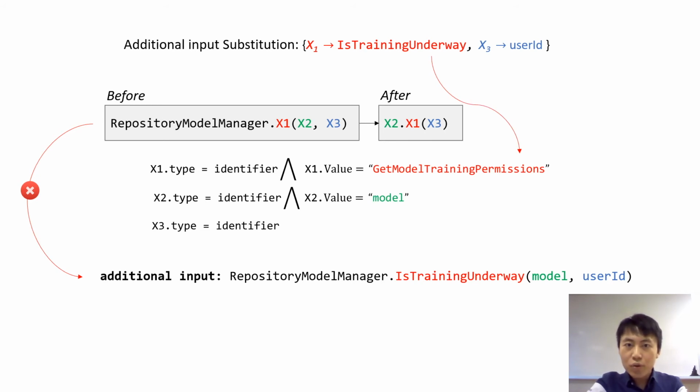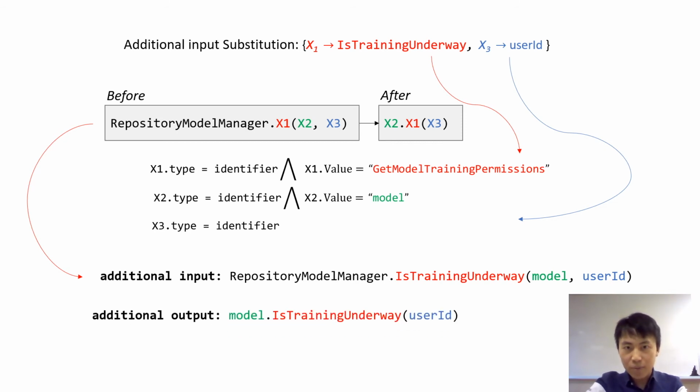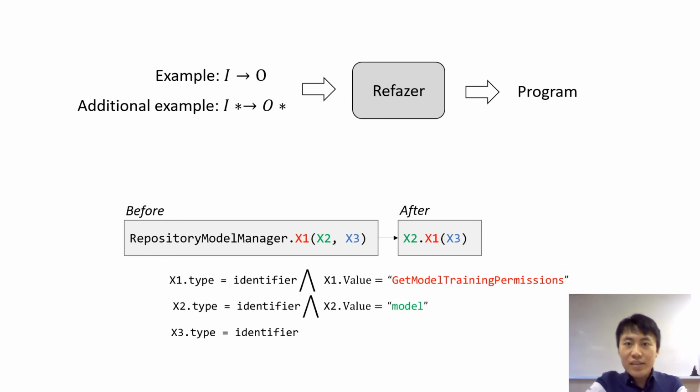Similarly, we also evaluate x3 using the substitution. After these adjustments to the program execution, we can then produce the additional output. With the additional example, the synthesis engine RefaZer will produce a better program by generalizing x1. The refined program can then be properly generalized.